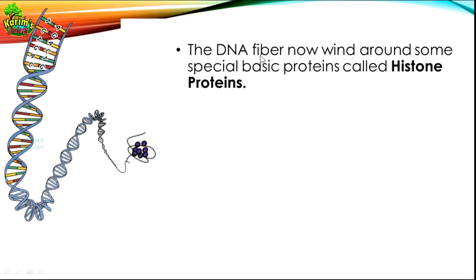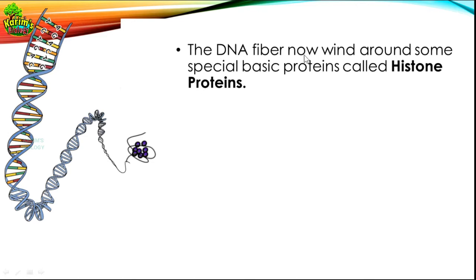Let us see the DNA fiber. So initially I told you that the packing of chromosome starts with the DNA fiber. The DNA fiber now wind around some special basic proteins called histone proteins. Actually, this much detail is not required for 10th class biology, especially AP 10th class biology. But for the sake of your understanding, I am just giving these details.